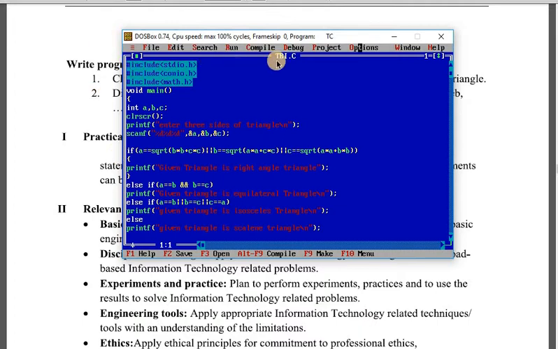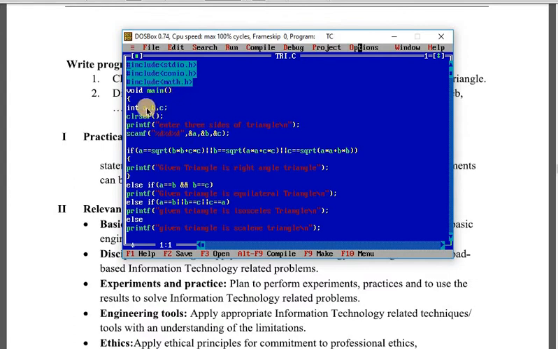First I have taken one file and saved that file with the .c extension, so triangle.c. Now first we should include 3 header files, that is stdio.h, conio.h and math.h. Why math.h? Because we are going to use the square root function which is already defined in math.h. So this is the inbuilt function, so we are using the math.h file.